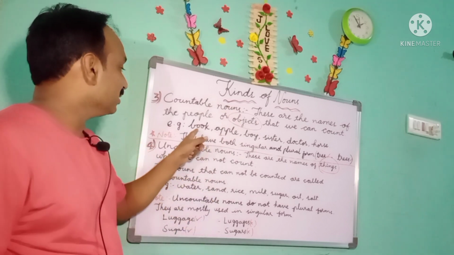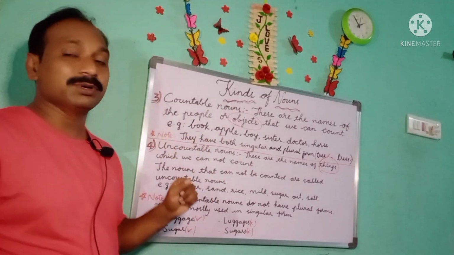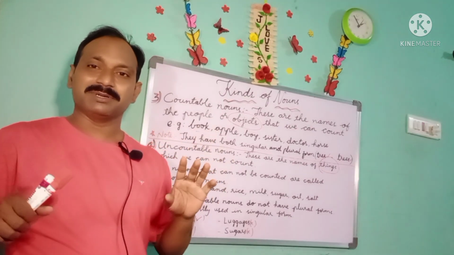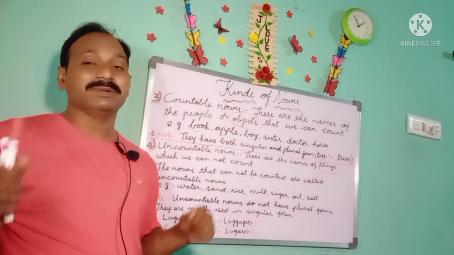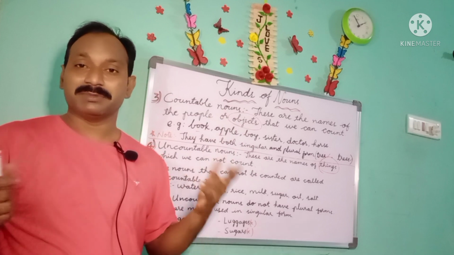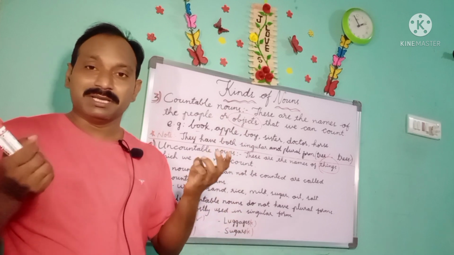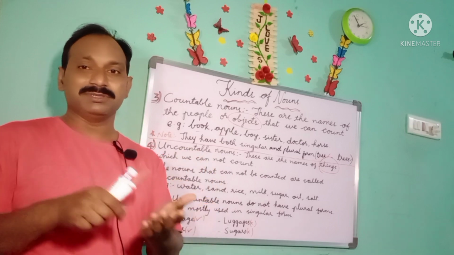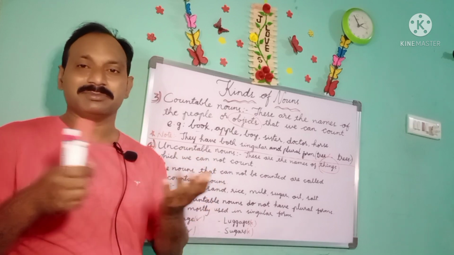Now let us see book. Here book is a countable noun. Books are countable nouns. And apple is also a countable noun. We can count apples. So a basket of apples, if they are given to you, you can count one by one. You can complete counting.